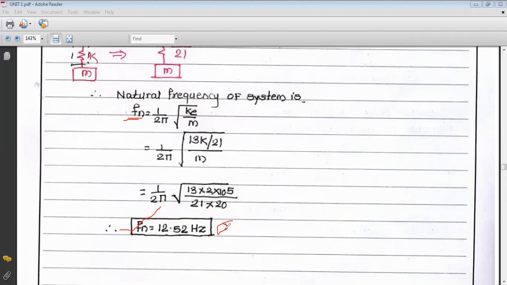So in this lecture, we have seen the various methods for determination of natural frequency in transverse vibration and in torsional vibration, and the problems of the fundamentals of free undamped vibration. So from that, I will end today's lecture. Thank you.